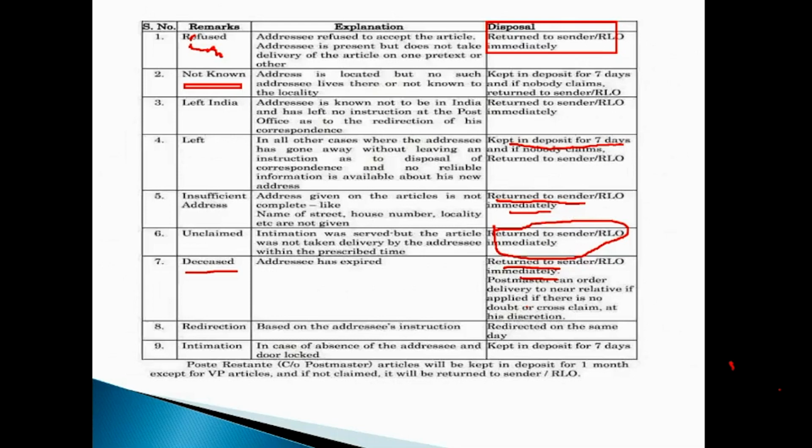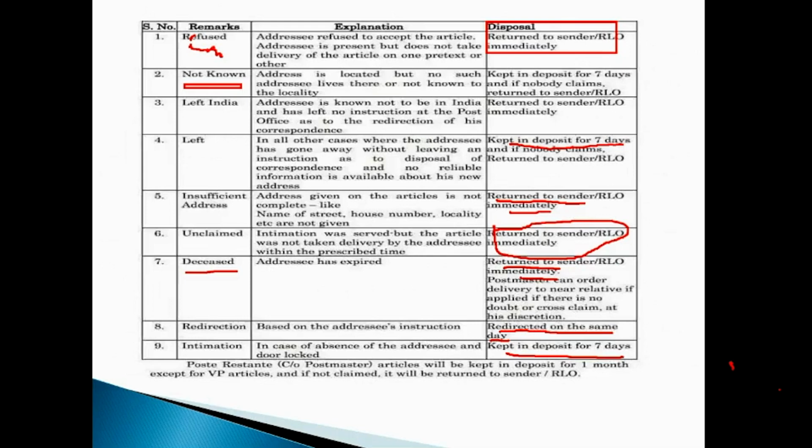In case of redirection, purely based on the addressee's instruction, it will be redirected on the same day. And lastly, in case of intimation being served, in case of absence of the addressee and door locked, those cases will also be kept in deposit for a period of 7 days.